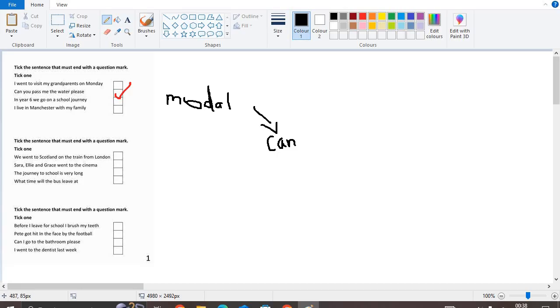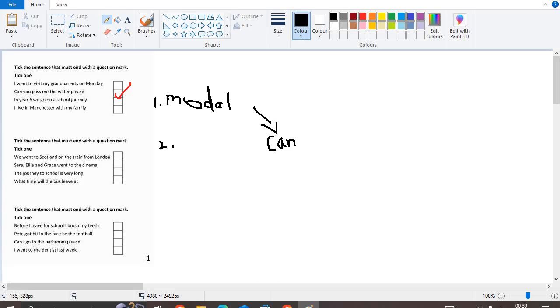So again, we will have to see if there's any modal verbs spotted in each of the sentences. We went to Scotland on the train from London. It's saying they are going, and it's not we might. That means it's a modal verb. But obviously there's none. Sarah, Ellie and Grace went to the cinema. It doesn't say that. The journey to school is very long. It doesn't say that. What time will the bus leave at? It doesn't say actually. None of them say a modal verb. So that's when we can go on to step 2.